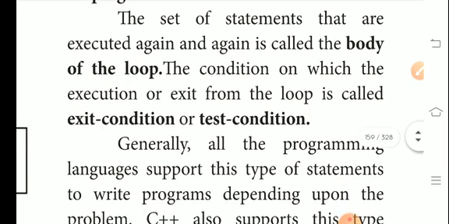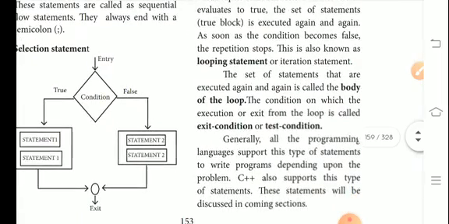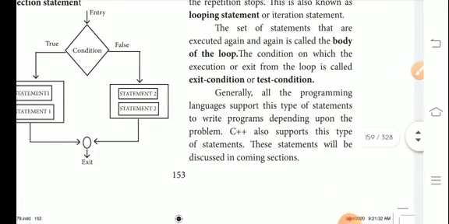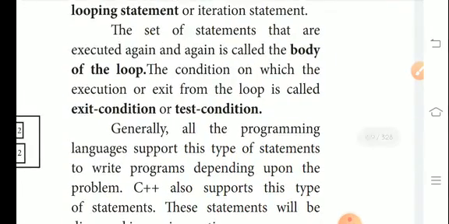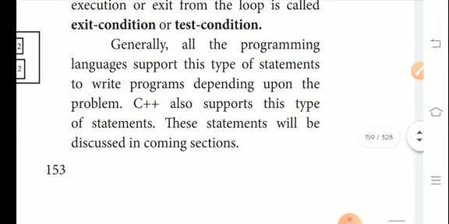The set of statements that are executed again and again is called the body of the loop. The condition on which the execution or exit from the loop depends is called the exit condition or test condition.